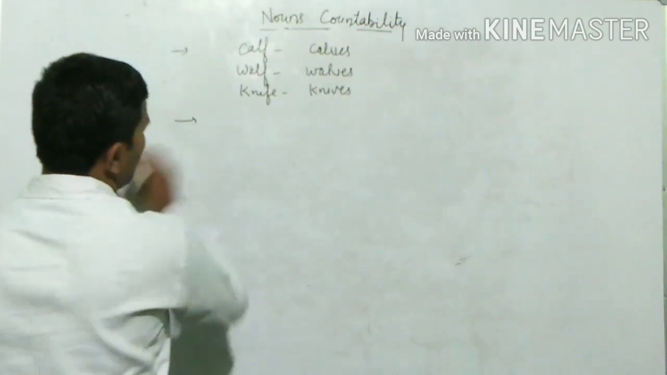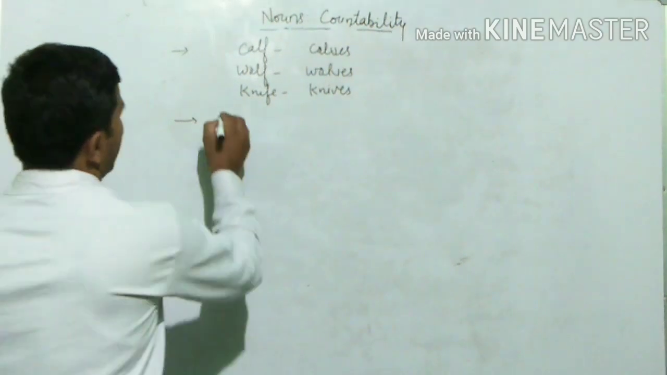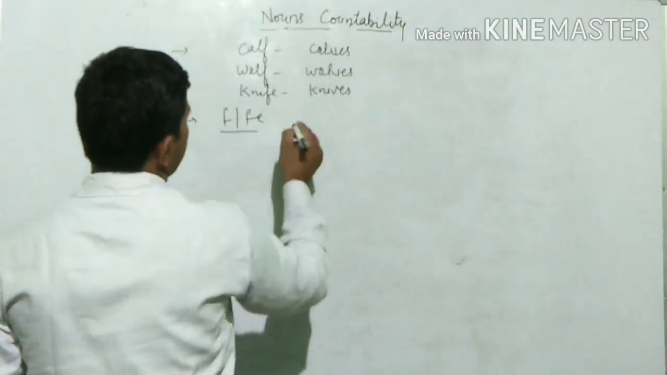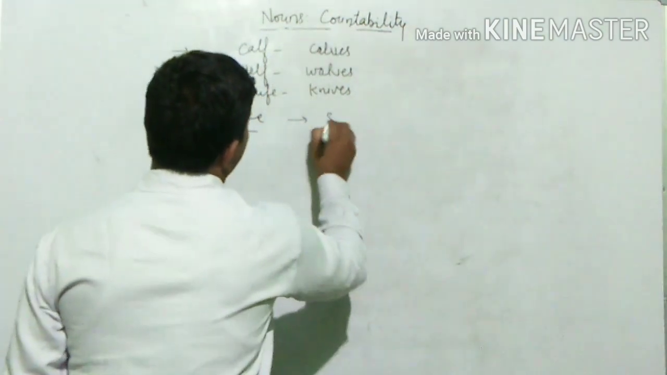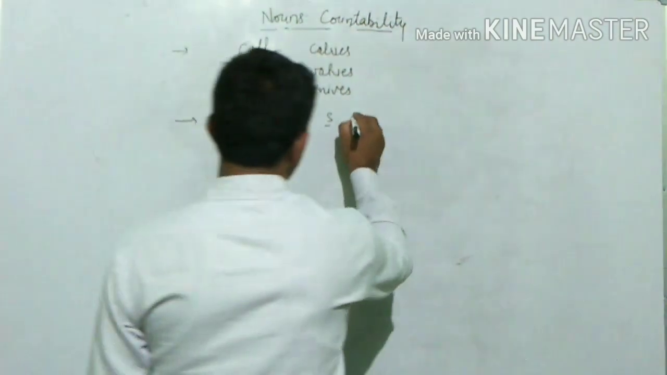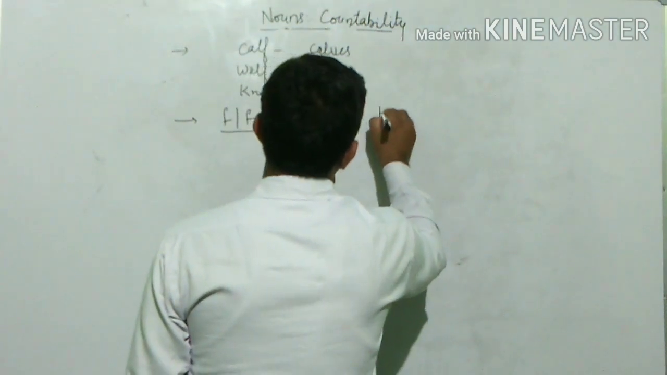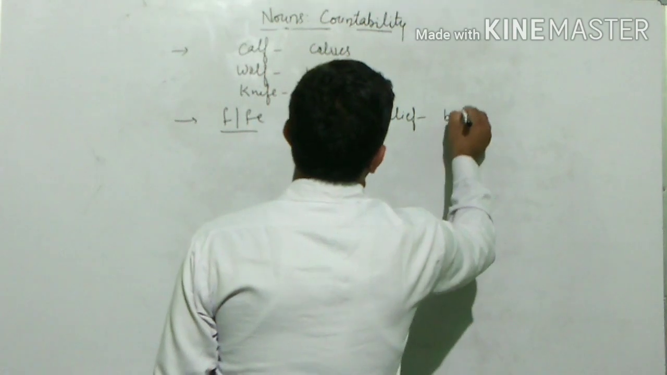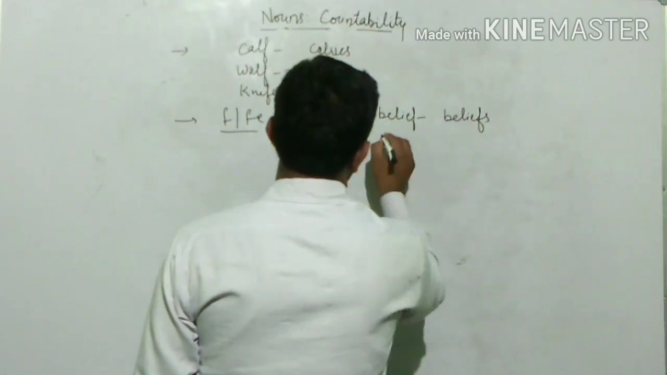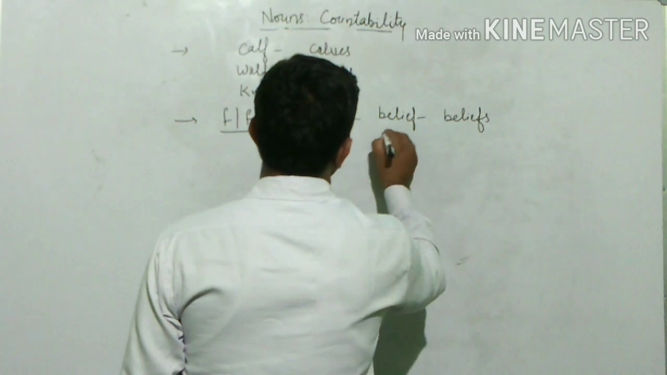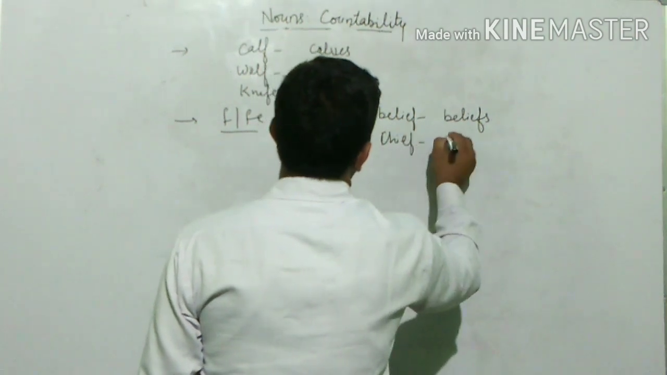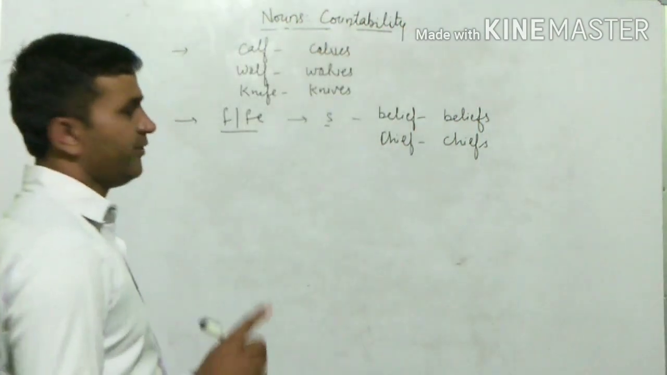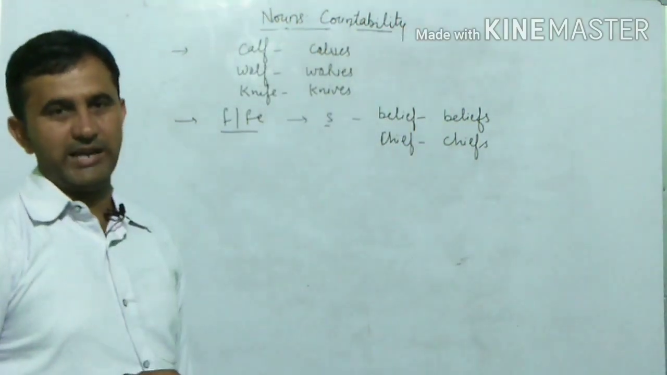But there are a few words after which we find f and fe, but we don't apply the same rule. We add only s behind them. For example, if it is belief, then it becomes beliefs. If it is chief, it will become chiefs. We will keep these rules in mind.